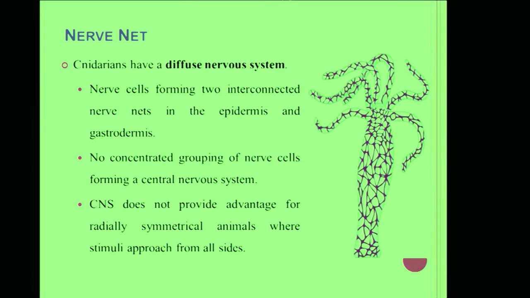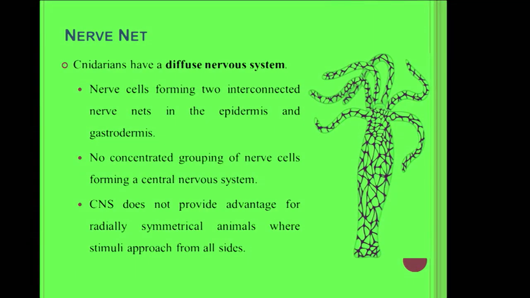If axon is not there in the neurons, the nerve impulse can be transmitted throughout the body of the organism. So, whenever a stimulus is taken from any part of the body, it will be simply distributed all over the body. One important structure is there, the nerve ring, located around the mouth as a ring-like structure.